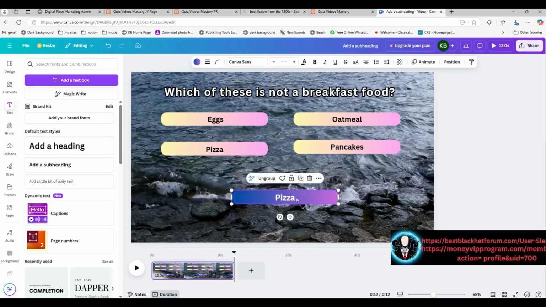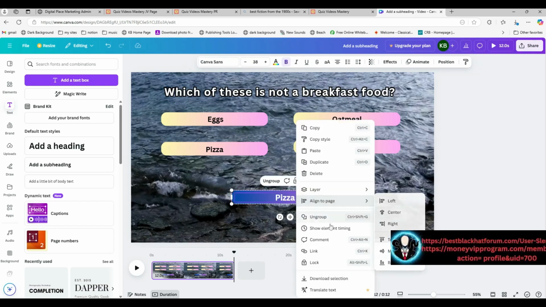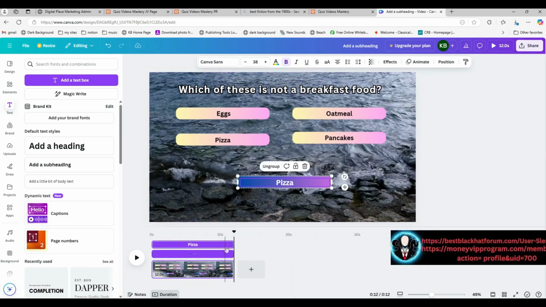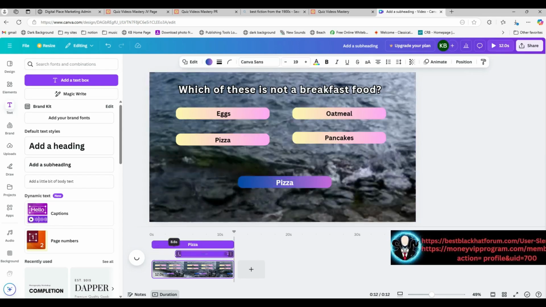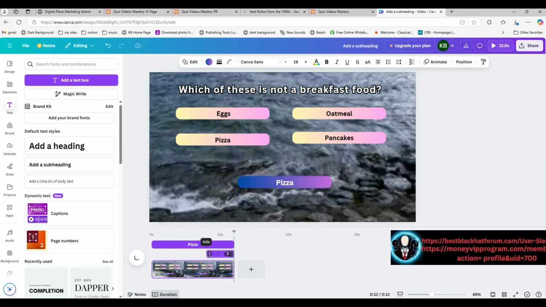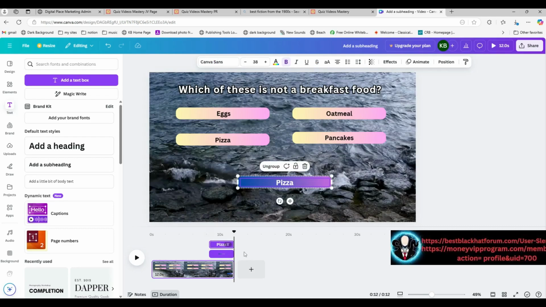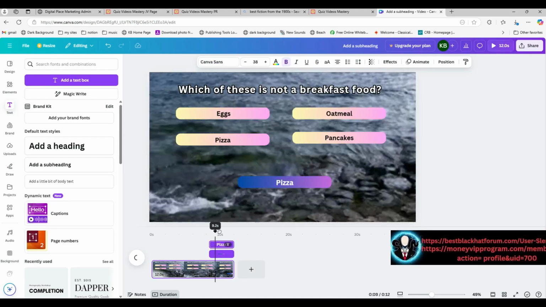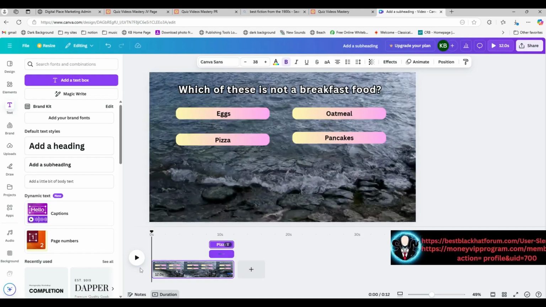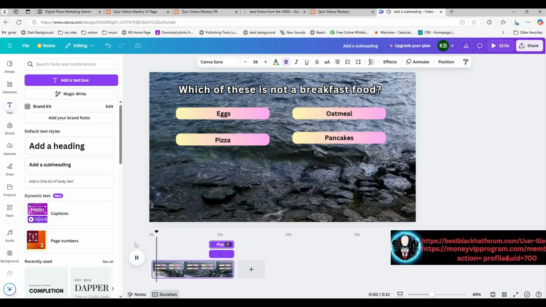And then I'm going to right click on it and say show element timing. So now once I click that, it will be down here. See, and there it is. Looks like they didn't stay together as a group. That's okay. So I got to make this around where the bell comes in. And we may have to play with this a little bit and maybe move it around just a little bit. So I'm going to move the playhead, this is the playhead, back to here. And let's just give this a try and see what happens.